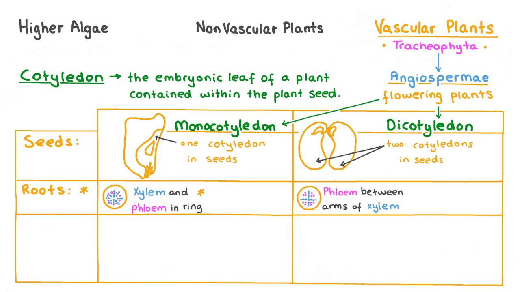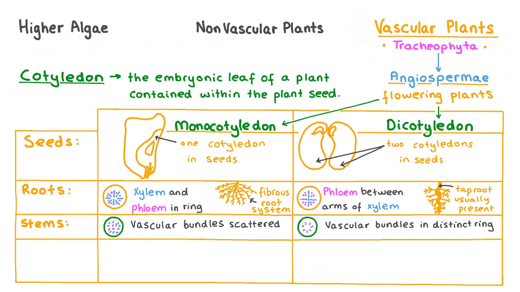while in dicots, the phloem is found between the arms of the xylem vessels. Furthermore, the roots of a monocot are usually branching and fibrous, but a dicot is likely to have one main or taproot from which smaller roots can branch. In the stems of monocots, the vascular bundles are scattered, while in dicots they are arranged into distinct rings.